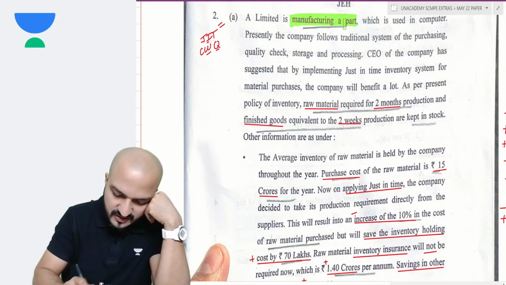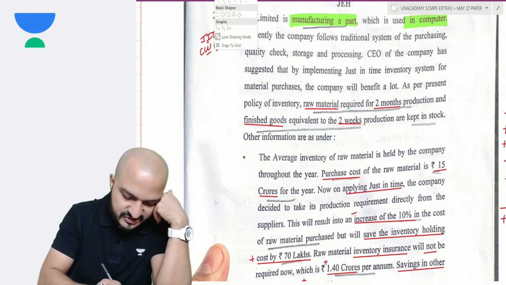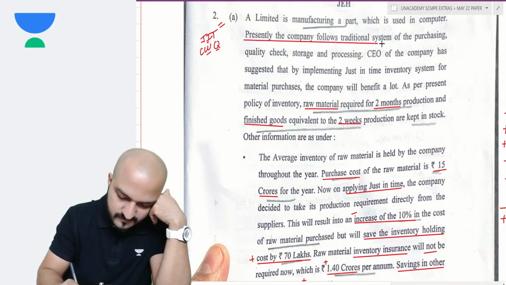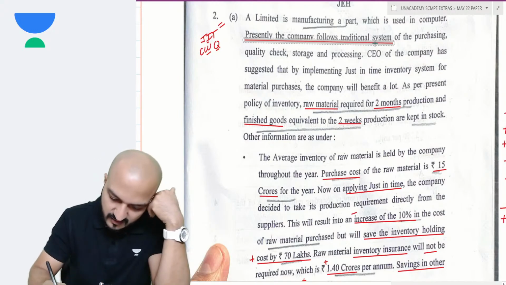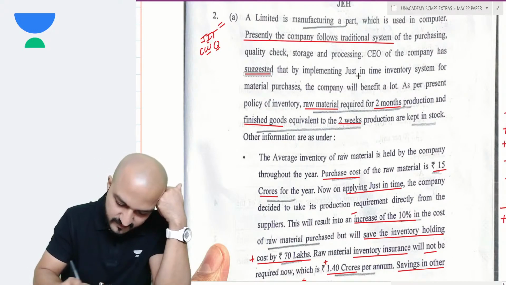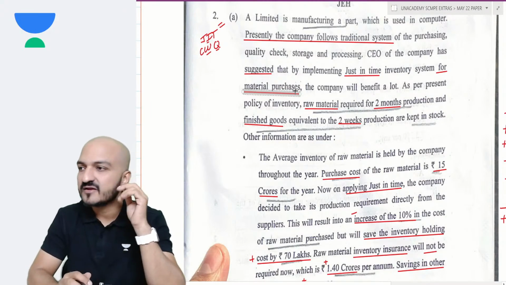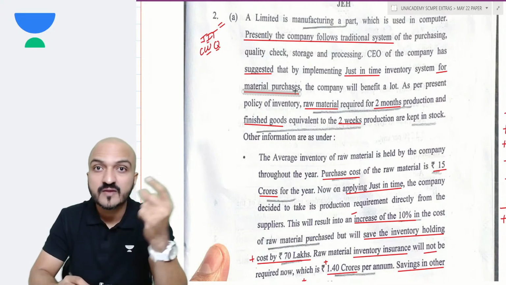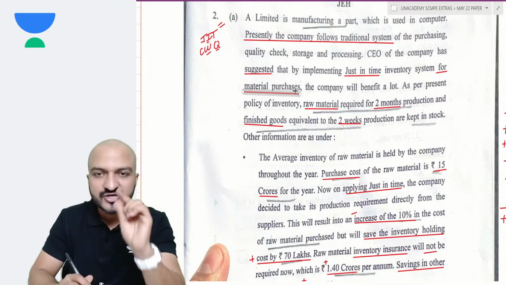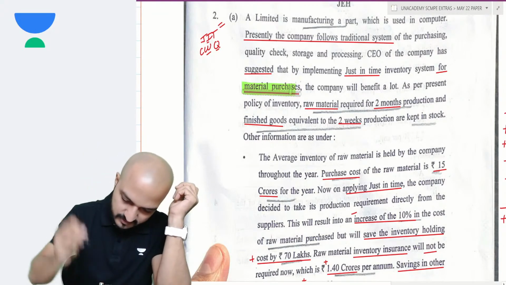So the company is manufacturing a product which is used in computers. Presently, the company follows a traditional method of purchasing, quality check, storage and processing, and the company is suggesting to implement JIT for material purchases. Remember, we have discussed that there can be two kinds of JIT: JIT in production, and JIT in purchases. This company is going to implement JIT in purchases. So they're implementing JIT in material purchases.